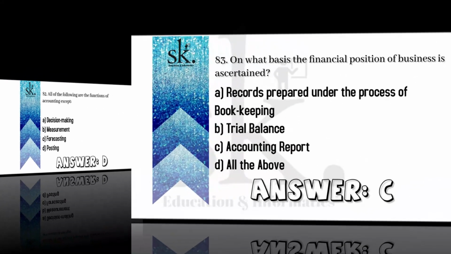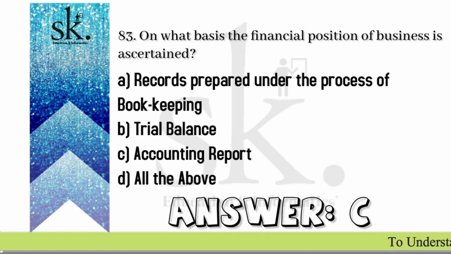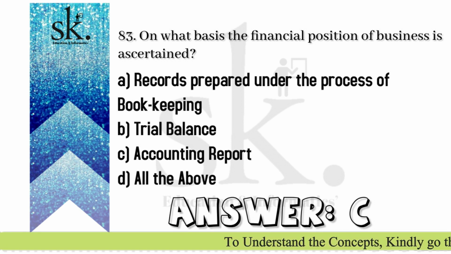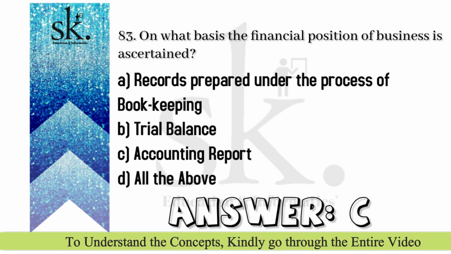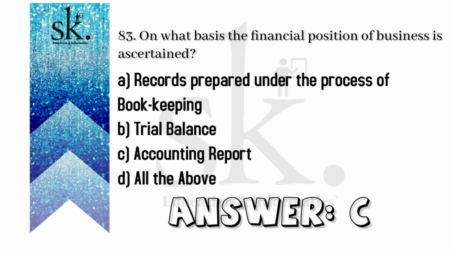Question number 83, on what basis is the financial position of a business ascertained? Now, what do we mean by the term financial position? Financial position is basically the current balance of the recorded assets, liabilities and equities of an organization. This information is recorded in the balance sheet, which is a financial statement that talks about the financial position. Now, where do we get the balance sheet from?